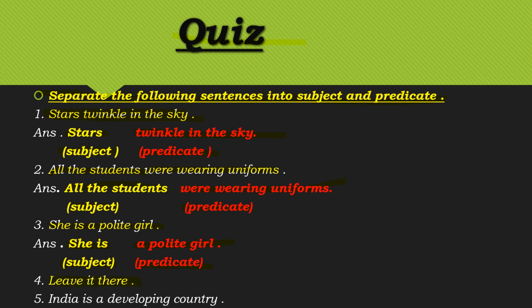Here are two homework questions I have given to you. You just answer them in the comment box. Let me know whether you understand the topic or not. So, I'll leave it there. You just find out where the subject and predicate are in 'India is a developing country.'